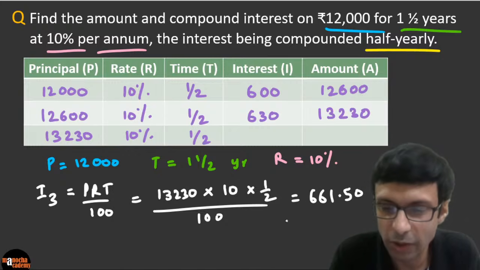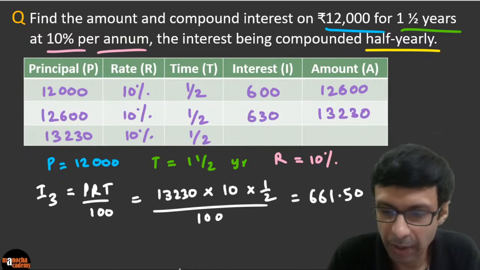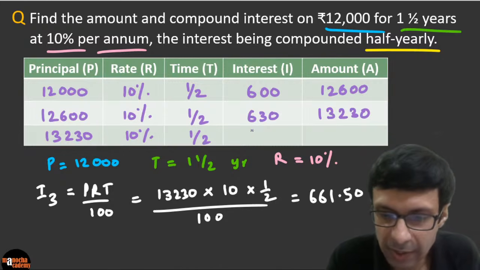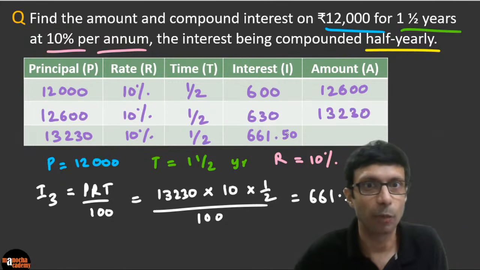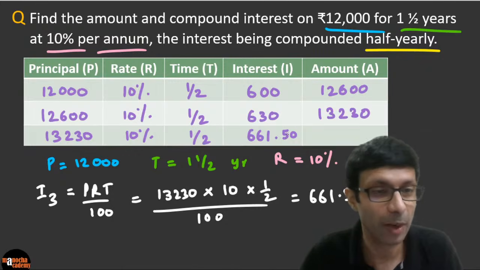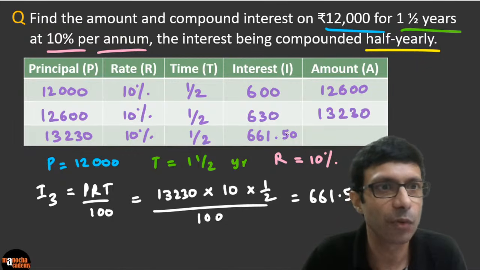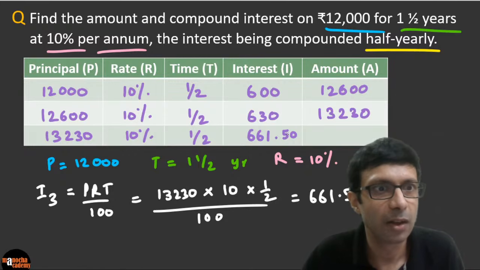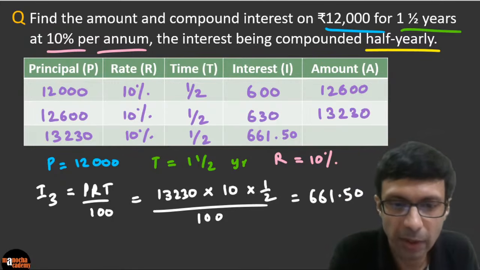661.5. So some of the calculations can get a bit complicated. Please check, guys. So if you multiply this, I think you're going to get 661.50. Okay. And better to write 50, because this is all money, right? We are all talking about money here, amounts. So not 0.5. Very good. I see a lot of you've got that number, right? So Nayonika also has that. Excellent. Sumant, very good.